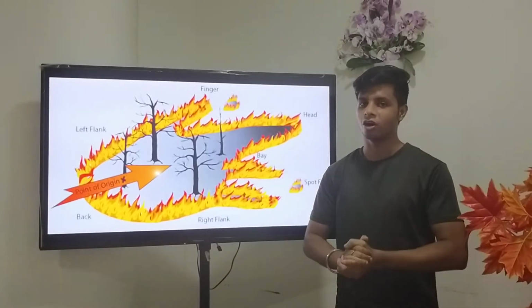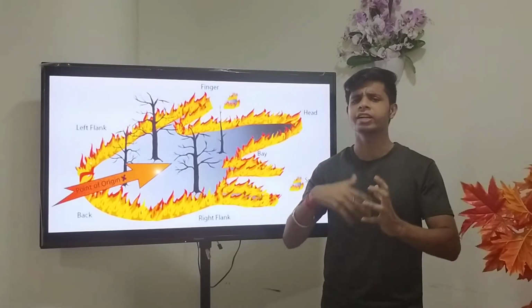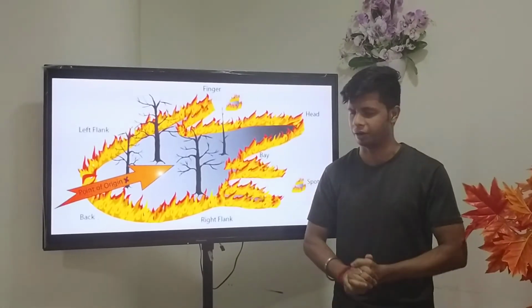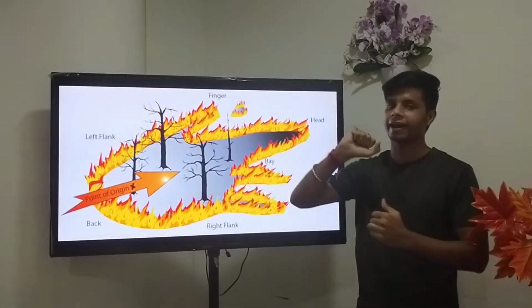What are all the different types of parts of a wildfire? Okay, so now we can move to the next slide. Okay, fine guys, now we are on our second slide, so we will discuss the different types of nomenclature as well as parts of the wildfire. Okay, fine, here you can see the diagram of a fire.